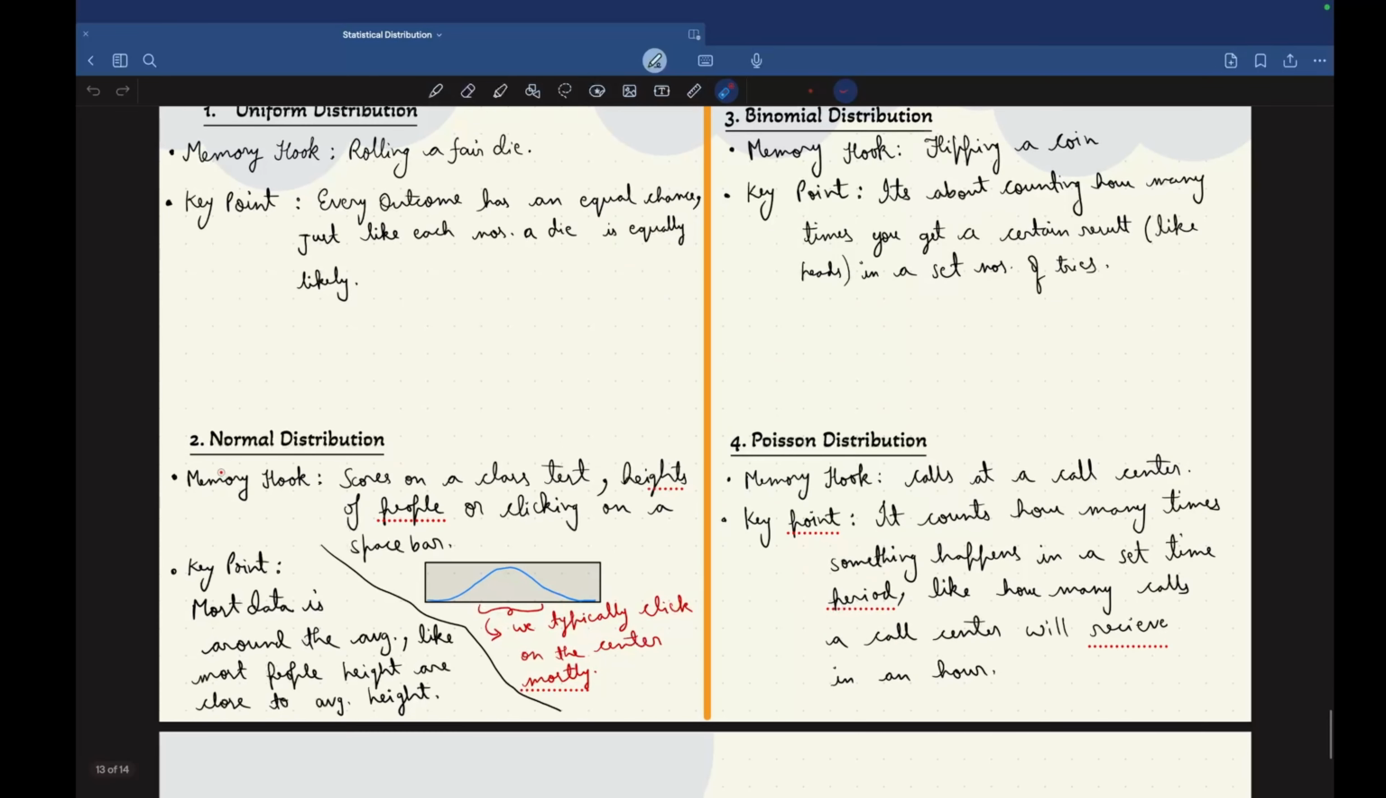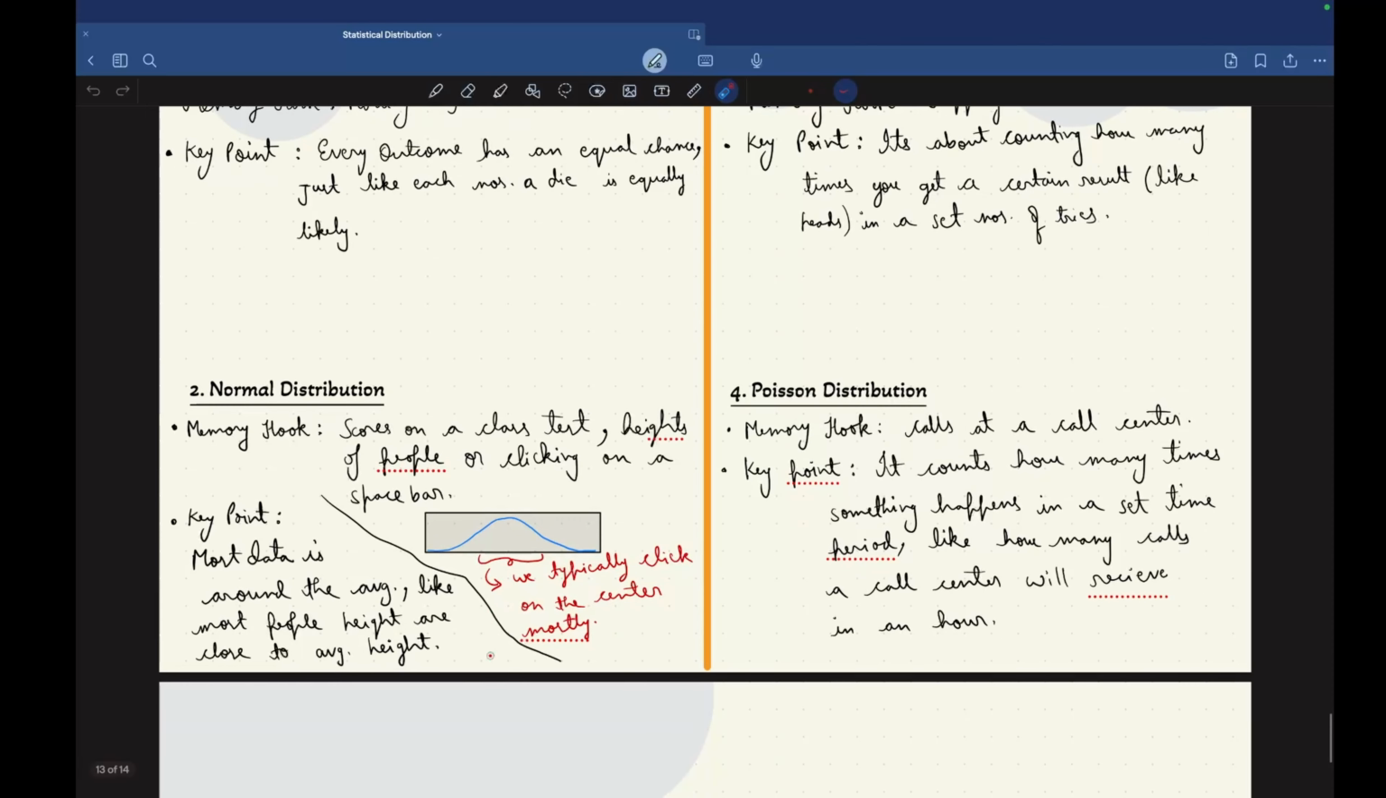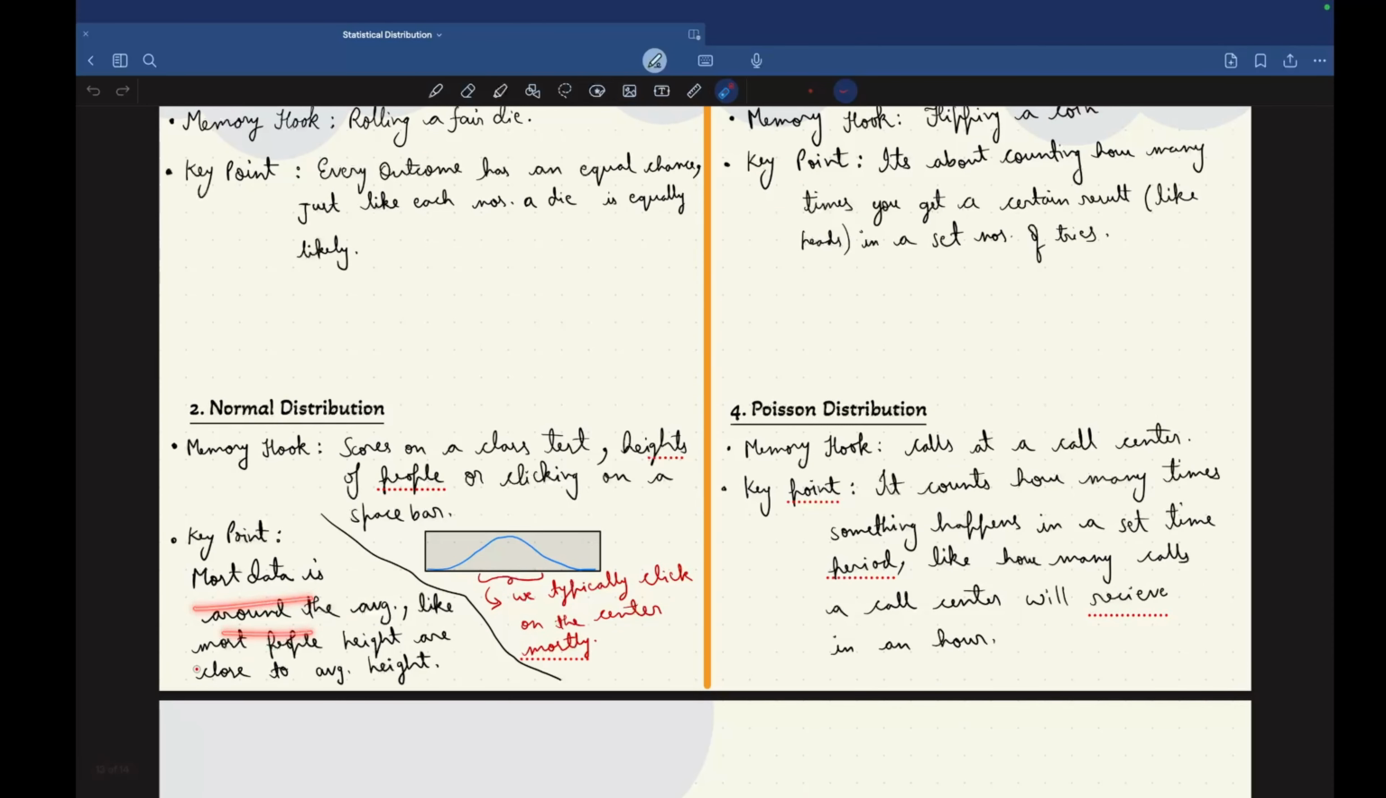Number 2, normal distribution. Memory hook: scores on a class test, heights of people, or clicking on a space bar. This is interesting, guys. Clicking on the space bar is an example I learned from Chris Nixon. For example, this is a space bar. People often click on the center mostly. So number of clicks in the center is higher as compared to number of clicks at both ends. So this is typically a normal distribution. Key point: most data is around the average, like most people's heights are close to average height.